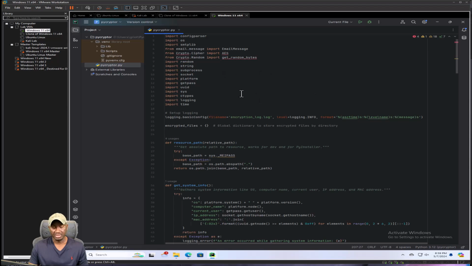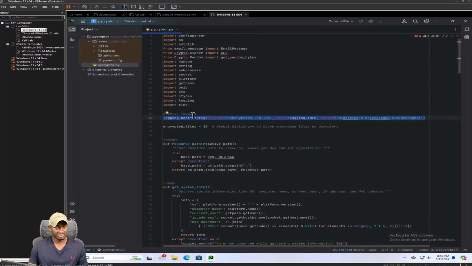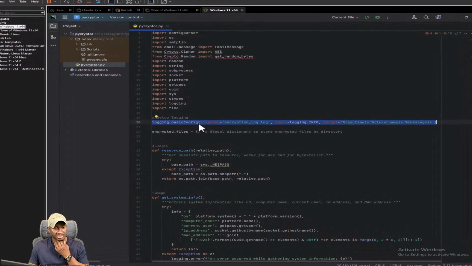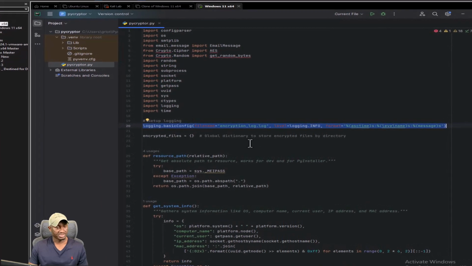Okay, welcome back. So our code is pretty much done. I'm going to walk through it just one more time just to recap so we can remember what we're doing. So as I mentioned, we are setting up some logging here. The idea is to log every event that we carry out, whether it's a decryption or encryption. We'll find that same mechanism in the decryption script as well.